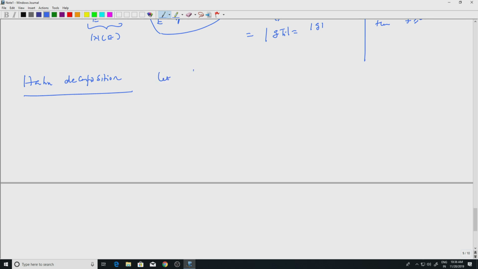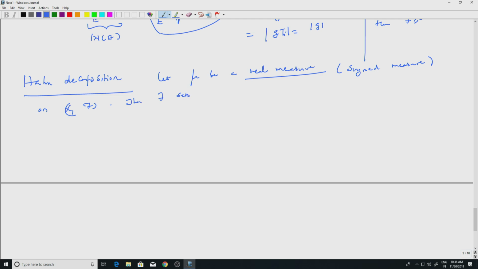So, let mu be a real measure. Now, I am not assuming it is complex valued, it is real valued, or in our nomenclature it is a signed measure, okay, on some space X, F. Then